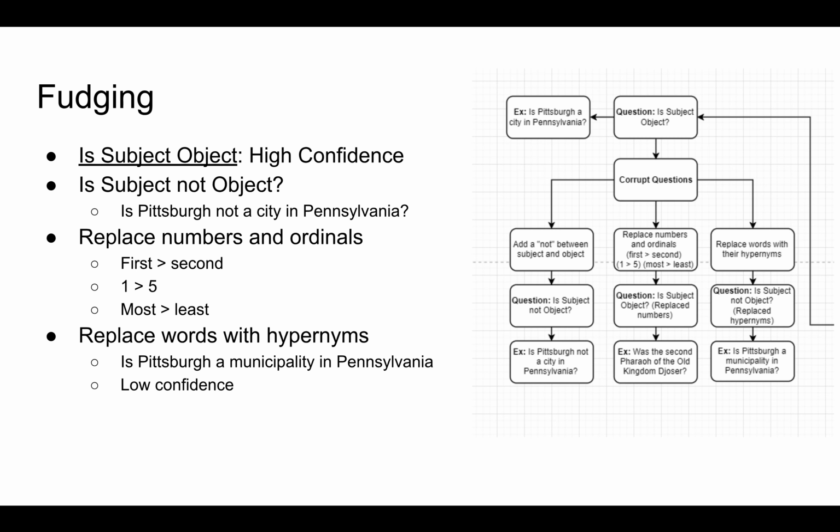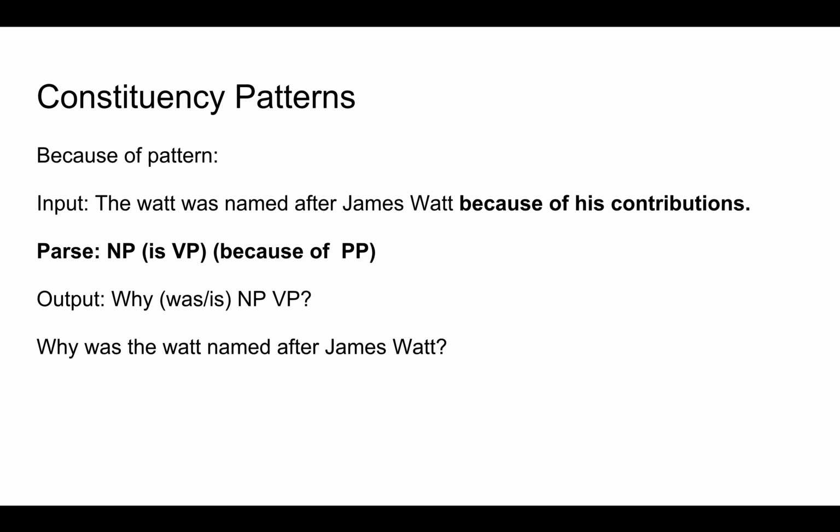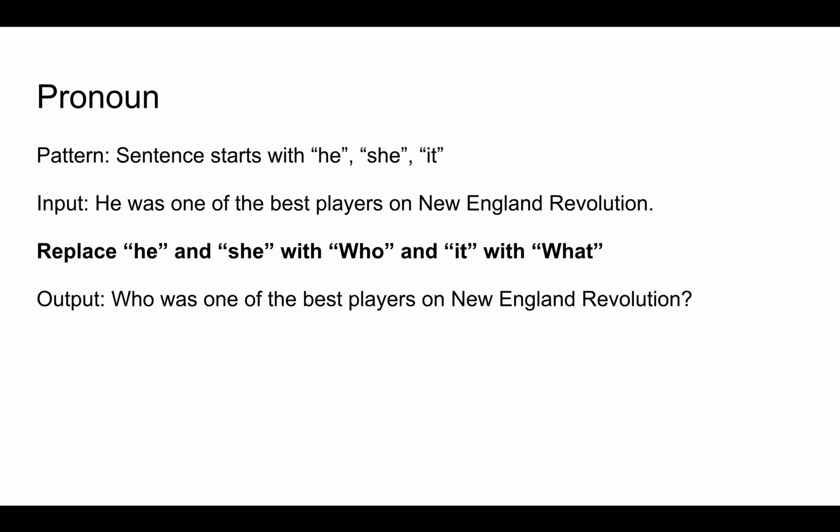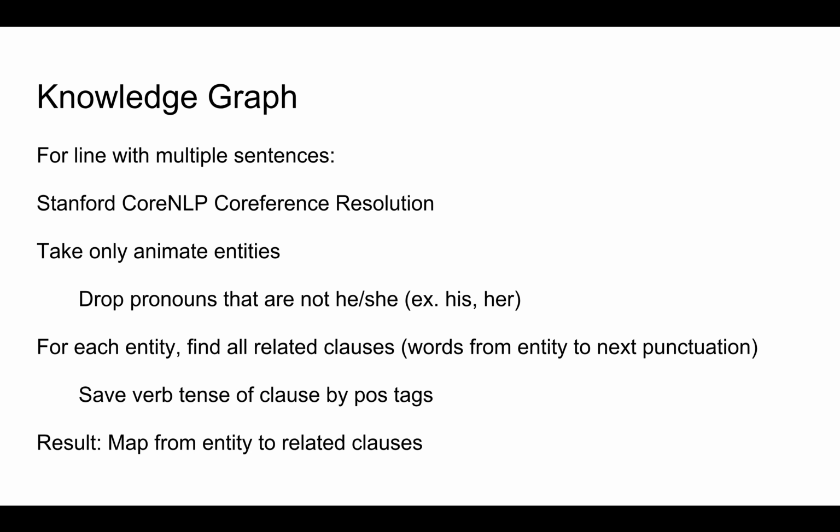We can replace numbers and ordinals, like first to second, most to least, and also replace words with hypernyms, like city to municipality. Also, we can generate questions with constituency patterns: if there's a "because of" phrase at the end, we can ask why questions. If there's a "by" phrase at the end, we can ask how questions. Also, if a sentence starts with a pronoun, we can replace it with who or what, and this is pretty simple, but generated pretty good questions.